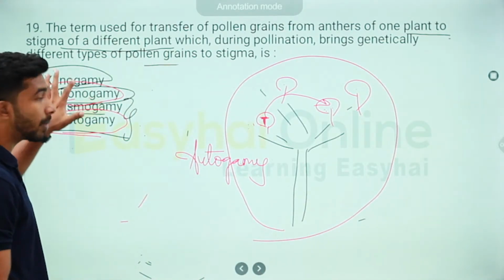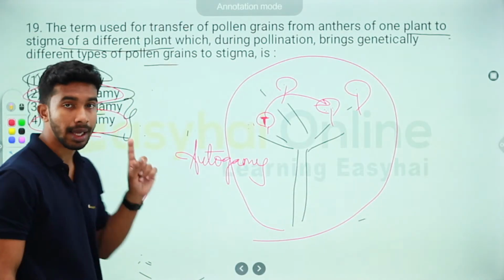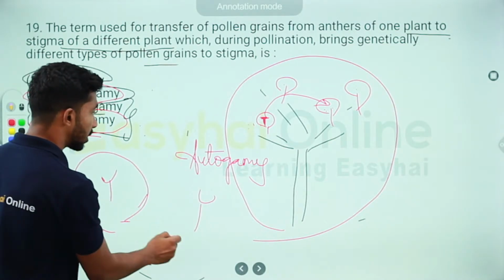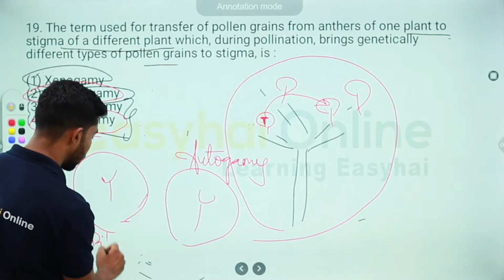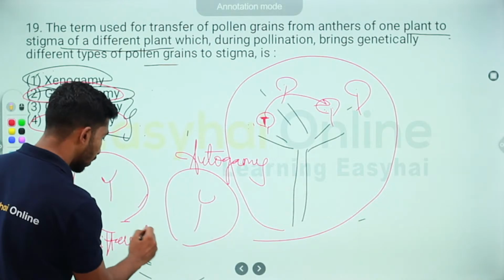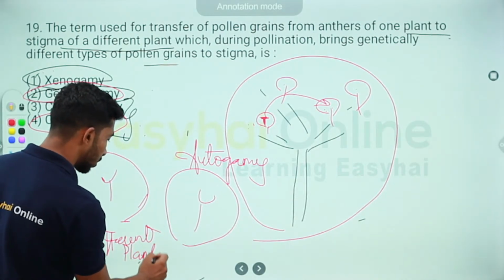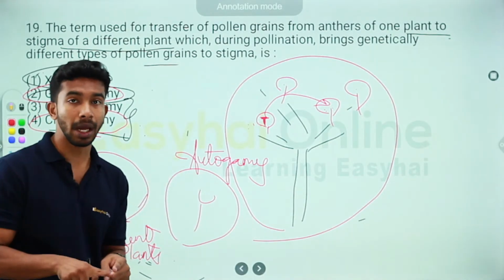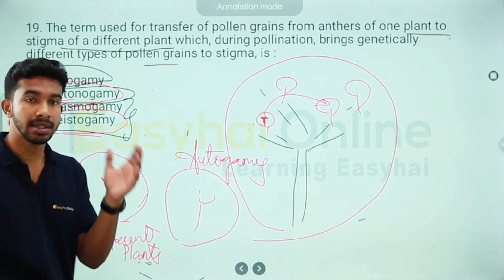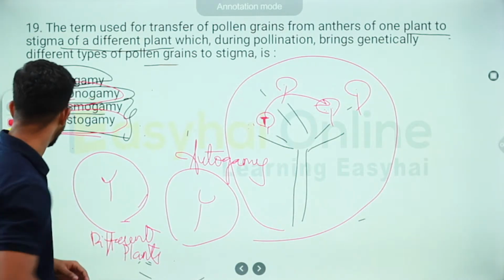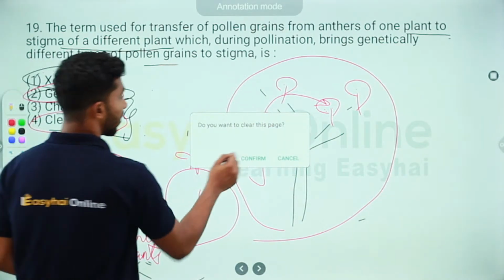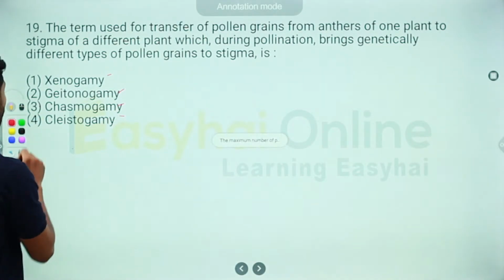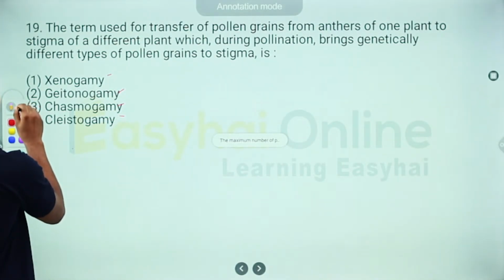And xenogamy, just running back again, is when the flowers are from different plants. Geitonogamy is different flowers but same plant, and autogamy is same flower, same plant. So we've cleared up all these concepts. Let's move on to the 10th question.